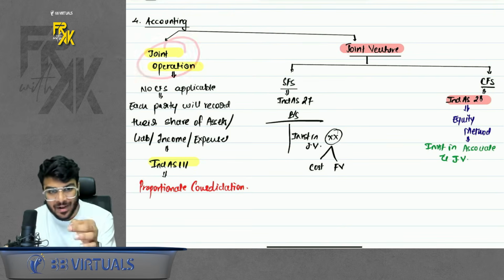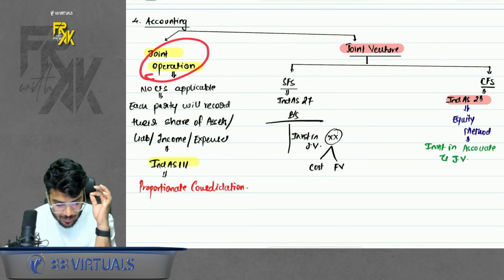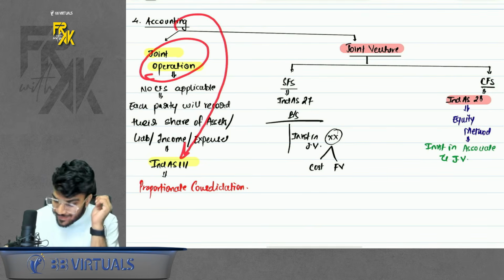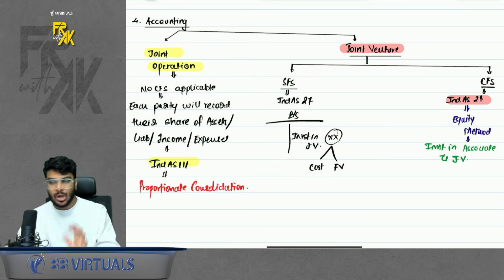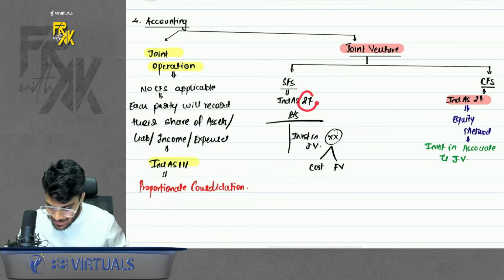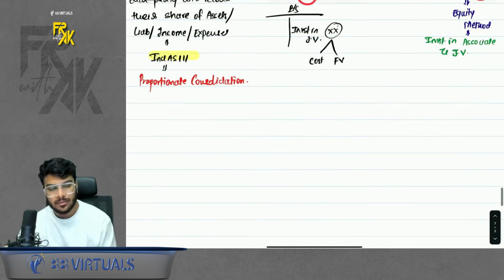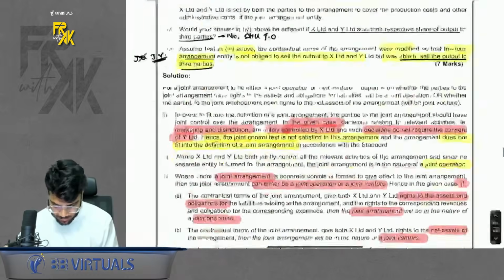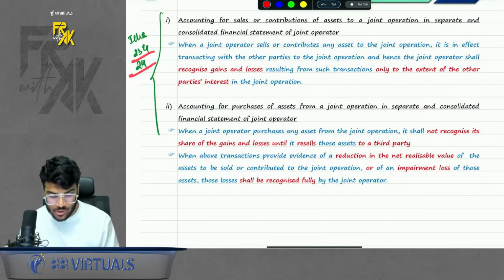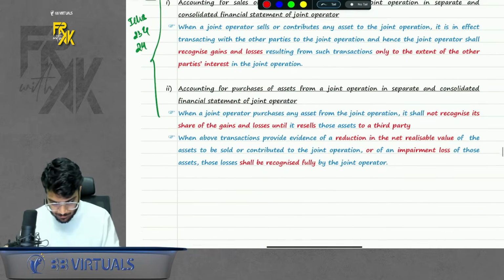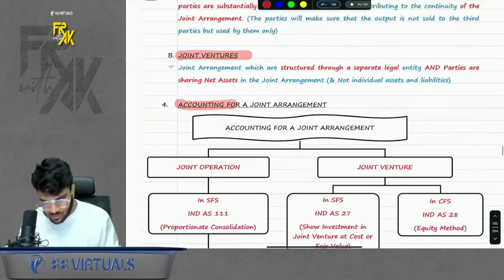Operation has been defined in 111. Accounting has also been given in Ind AS 111. Venture has been defined in Ind AS 111, but the accounting part is not given in 111. The accounting part is given in 27 and 28. Clear? Okay. We have two more points conceptually after this accounting part, but those 2 points we will cover directly in illustration 23 and 24. So this completes the conceptual discussion of Ind AS 111.